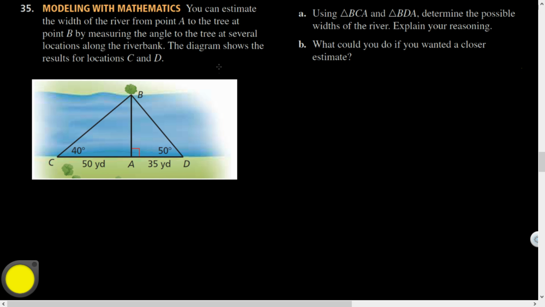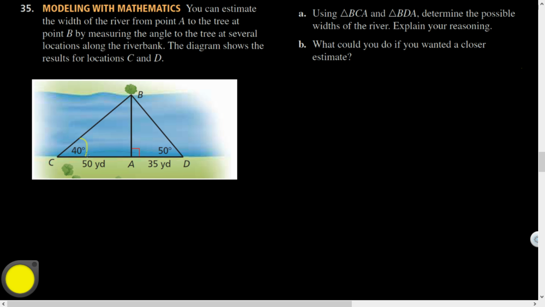Okay. So anyways, you can estimate the width of the river from point A to the tree. Okay, there we go. So that's the width. By measuring the angle to the tree at several locations along the riverbank. The diagram shows the results for locations C and D.